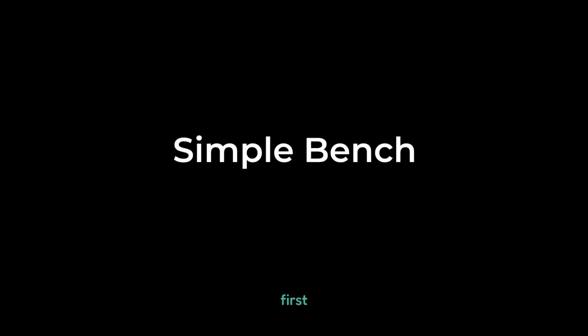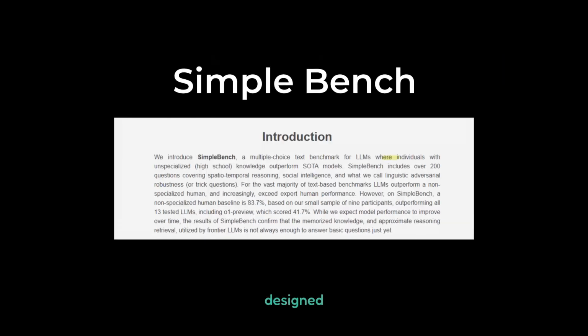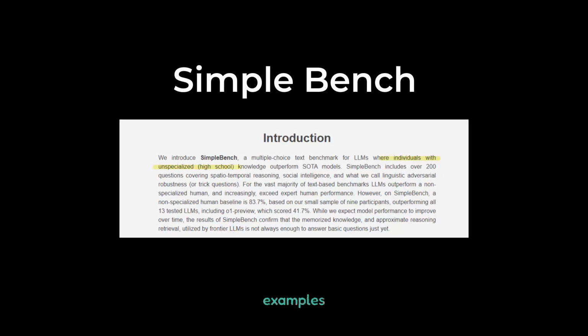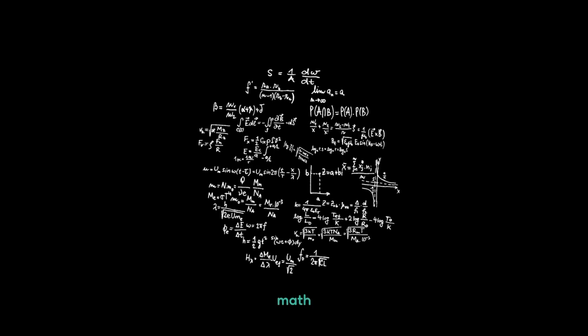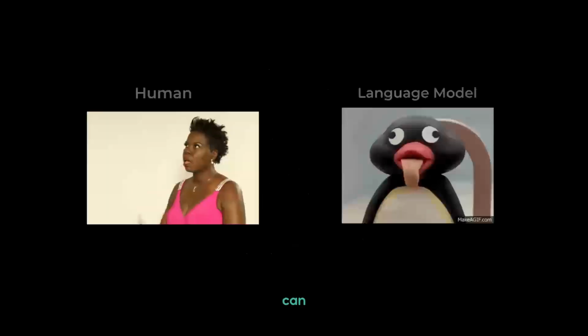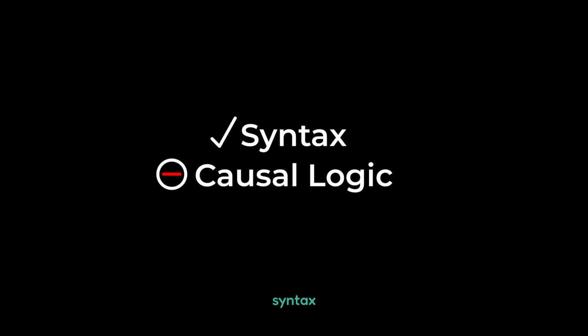This brings us to our first benchmark, Simple Bench. It's designed specifically to create adversarial examples that test for abstraction. The questions use language tricks and conceptual math to invalidate the statistical shortcuts that models rely on. A human can easily see through the noise, but a language model often fails because it processes the syntax perfectly, but fails to grasp the underlying causal logic.